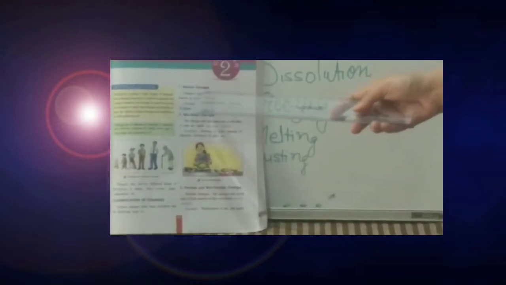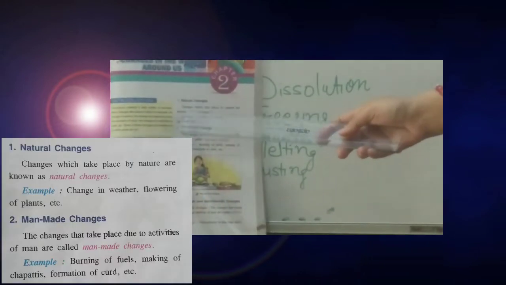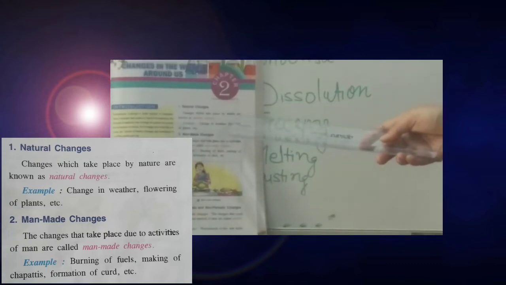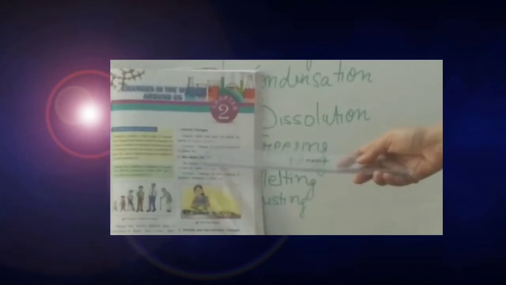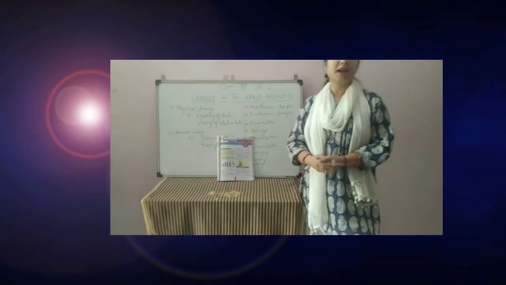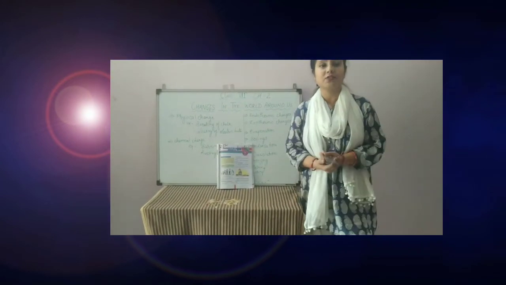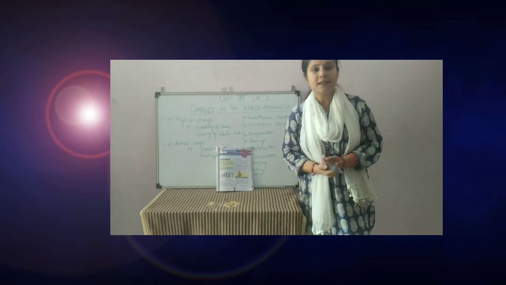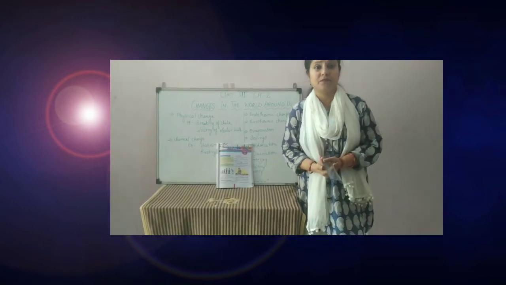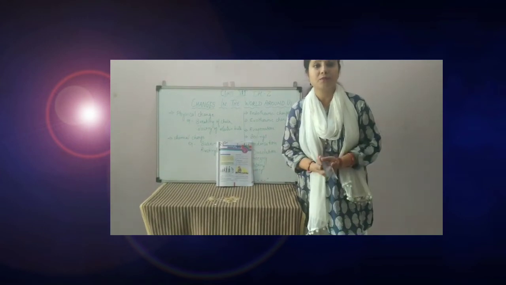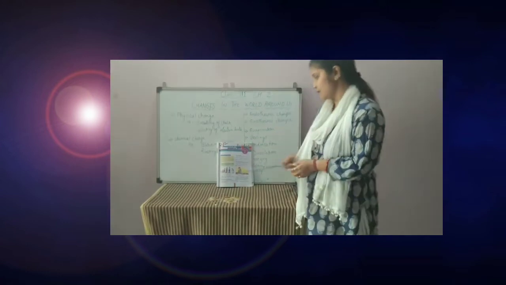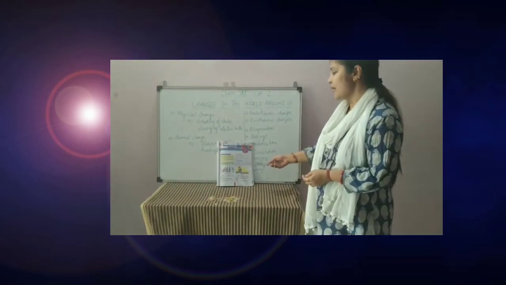The first one, natural changes. Changes which take place by nature are known as natural changes. Suppose change in weather, flowering of plants, that is a natural change. We can say a gift given by nature. There is no involvement of human beings. That's a natural change.